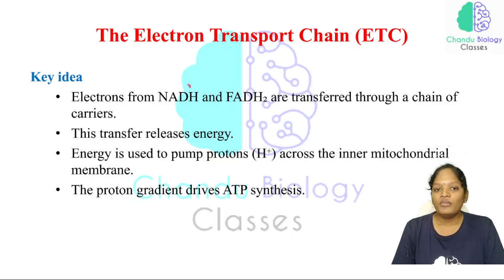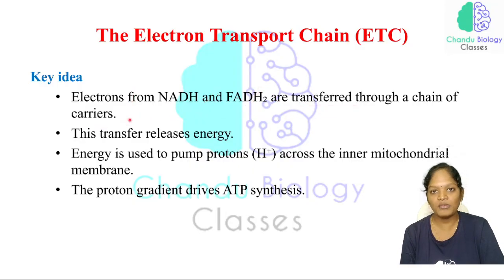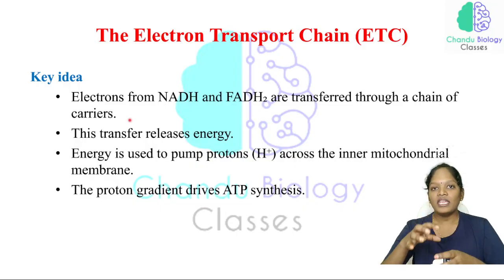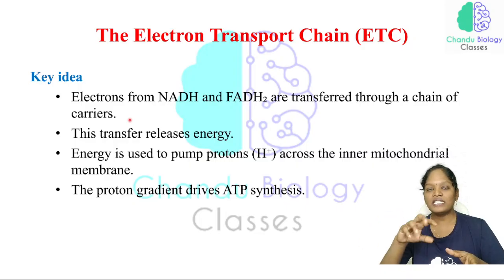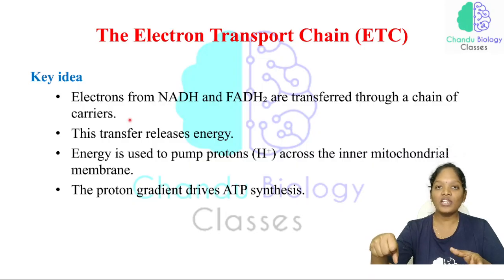Whenever the reduced state of NADH and FADH2 is converted to the oxidized state, the molecules tend to release electrons, and these electrons are transferred through a chain of carriers. One carrier releases electrons, and those are accepted by other electron carriers.